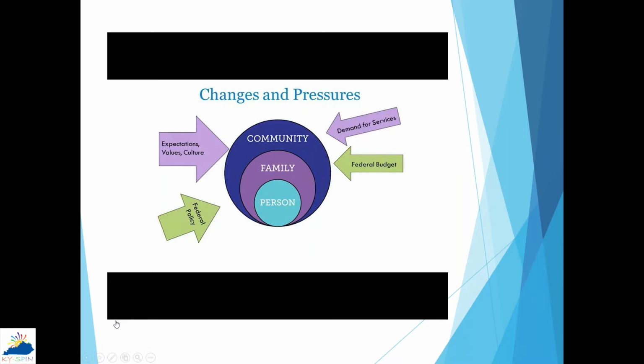What we also know is there's a lot of changing demographics. We know that baby boomers are getting older. They are going to require supports and services, and they're going to have a demand for them differently as well. We also know that the pool of people providing these supports is getting smaller and smaller, which is really causing us to have a crisis in terms of the day-to-day supports and how they're provided to people. All of these things combined together really cause us to need to think differently about how services and supports are offered in our country. So we keep talking about this phrase, integrated services and supports, but what does that really mean?